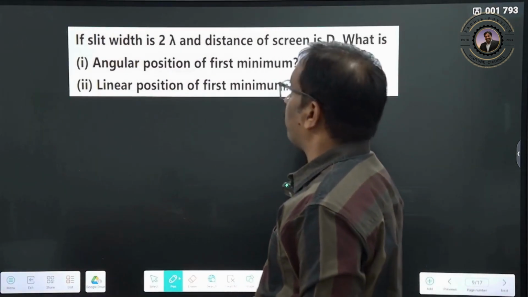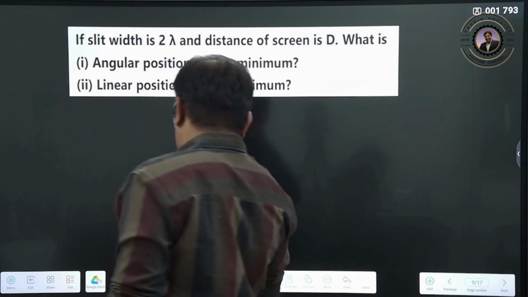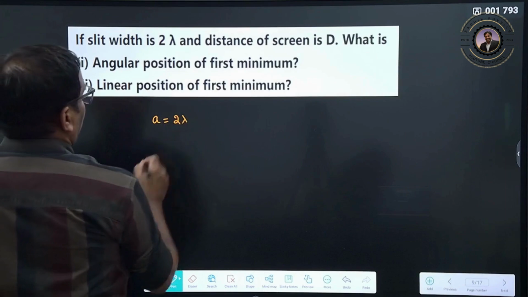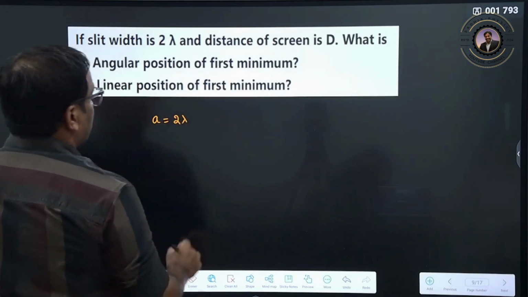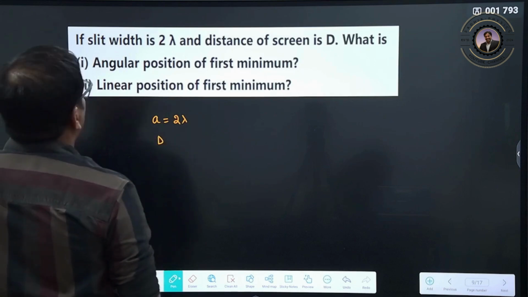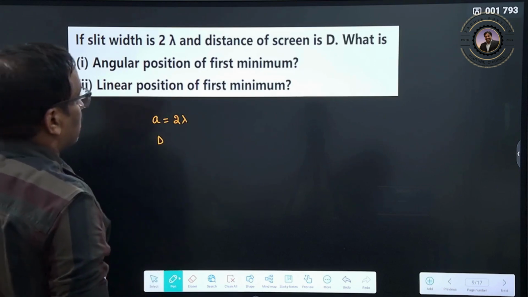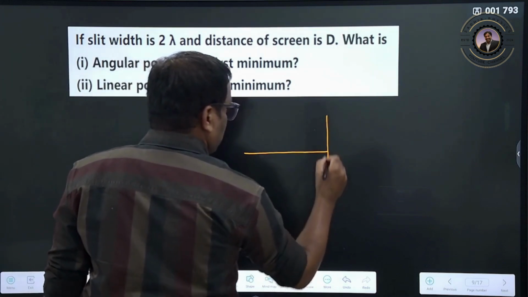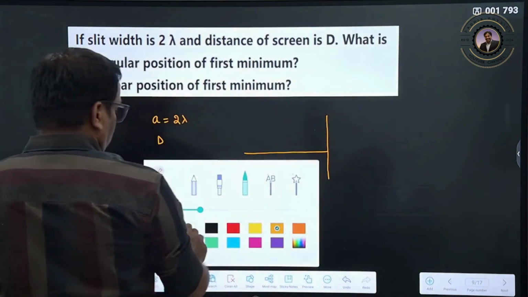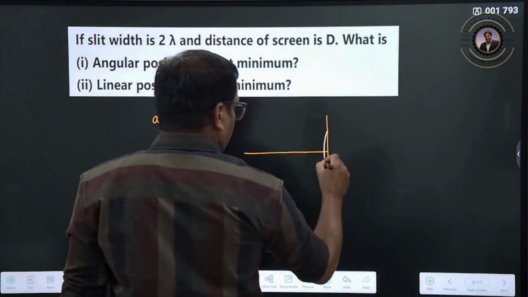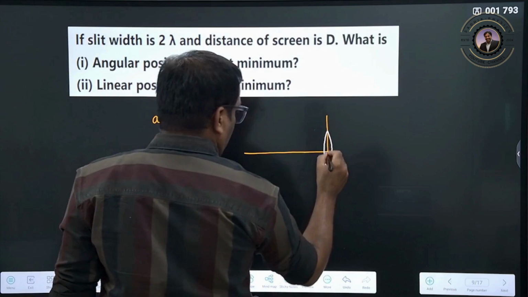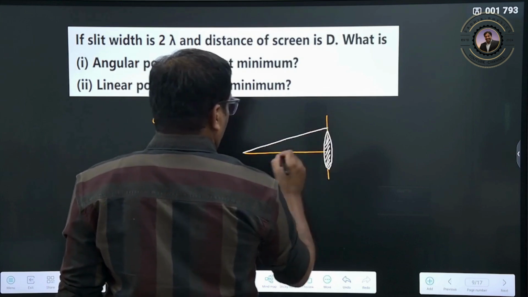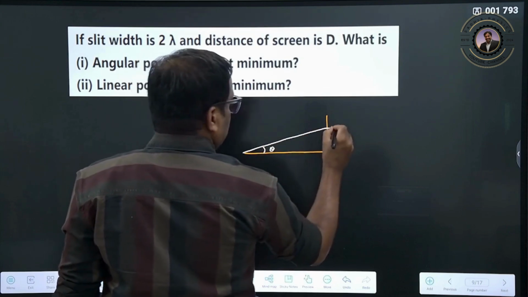So a slit width is there, that is nothing but a is equals to 2 lambda and the distance of the screen is d. So what is the angular position of the first minima? This is the center of our central maxima, and this is your first minima.